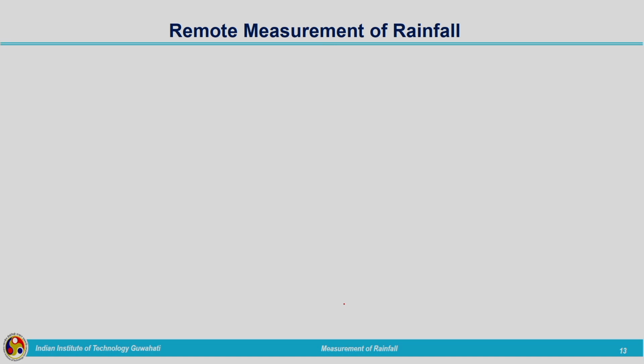So, next is the remote measurement of rainfall. When we were talking about the measurement of rainfall, we have seen two types of rain gauges, the recording type and the non-recording rain gauge. It is installed at a particular point where we do the measurements, whether recording or non-recording. Based on that, we assume it is the same rainfall which we are experiencing over an area. Now, next one is the remote measurement of rainfall.